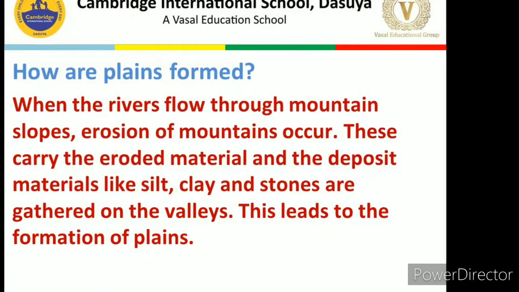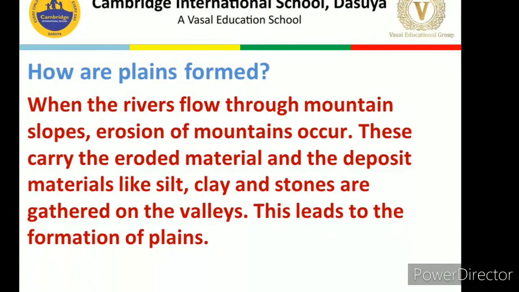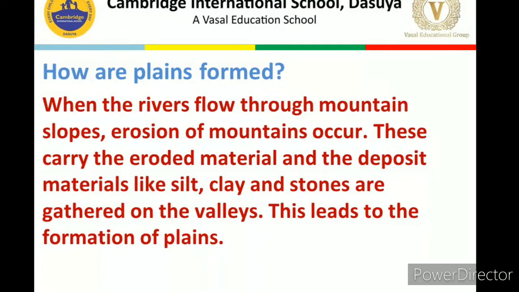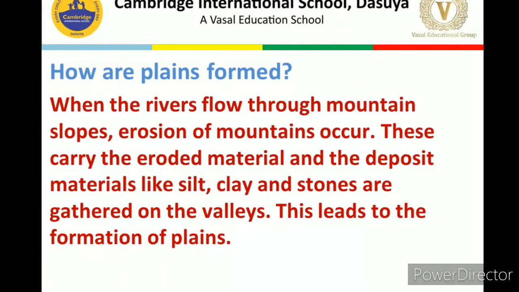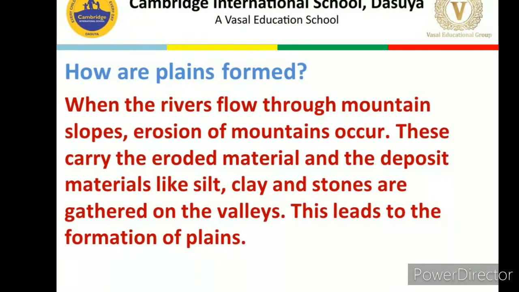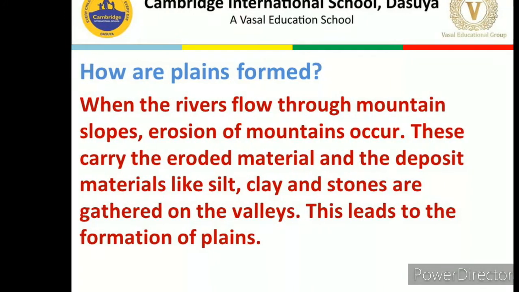How are the plains formed? Plains are formed with the help of the rivers which are flowing through the mountains. As they flow, they erode the mountains and carry the eroded material, silt, clay, stones, etc., and deposit it in the valleys, and this leads to the formation of the plains.